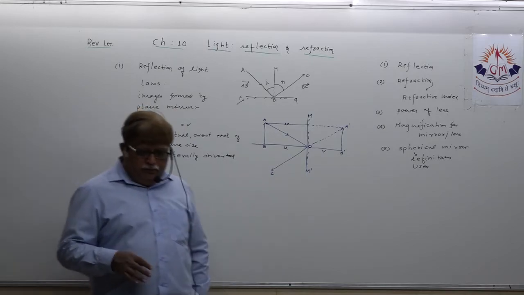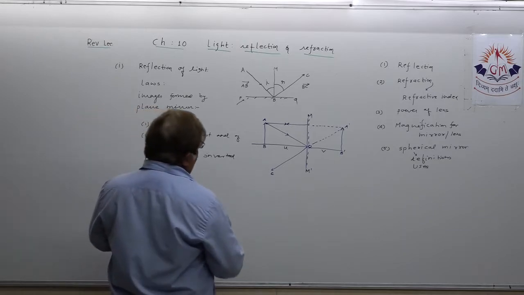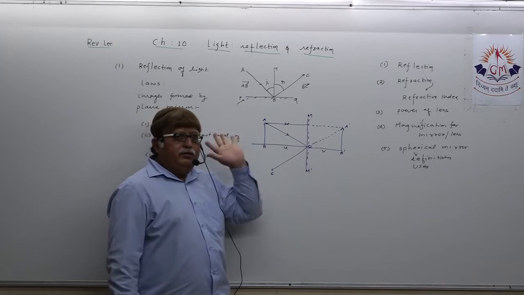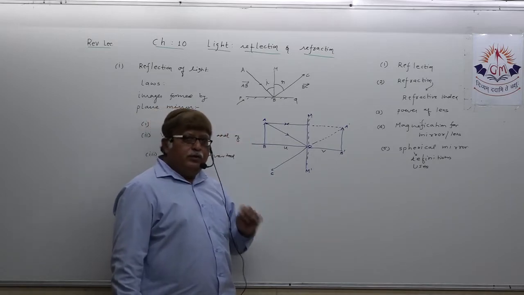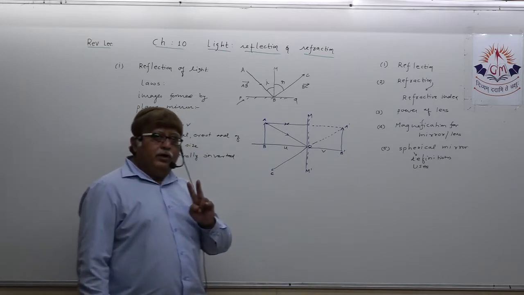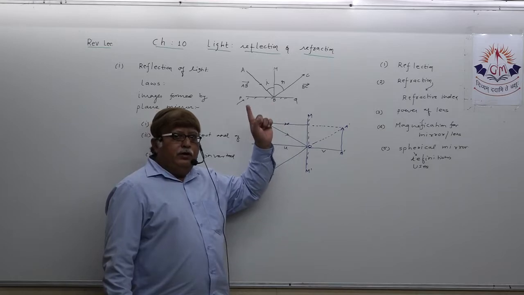Understand? So this is something about reflection in detail, and my dear student, you need to be very sure, because as per your paper style they may ask in 2 marks: state the laws of reflection.